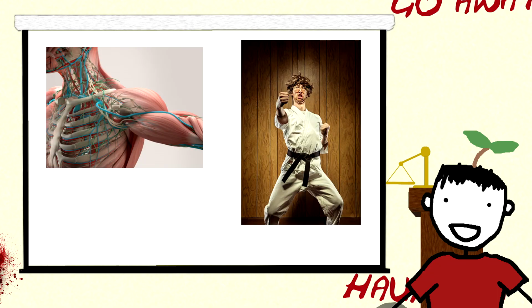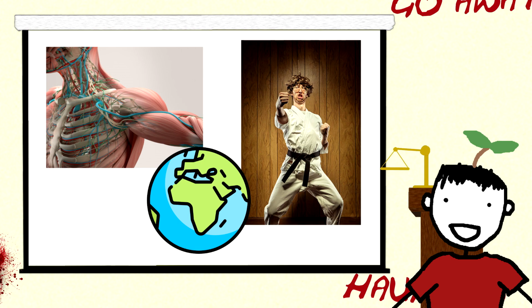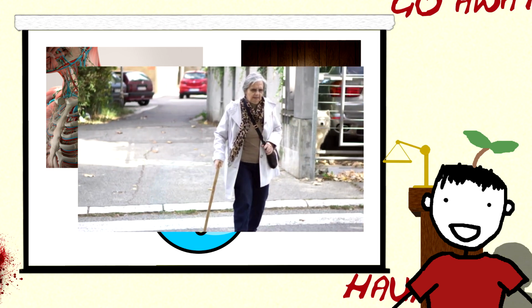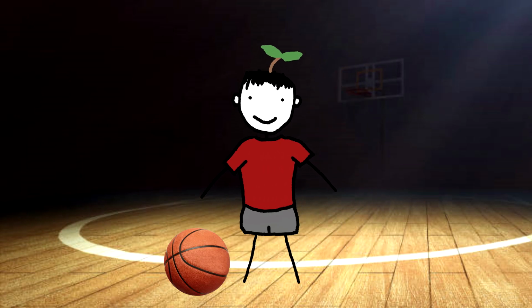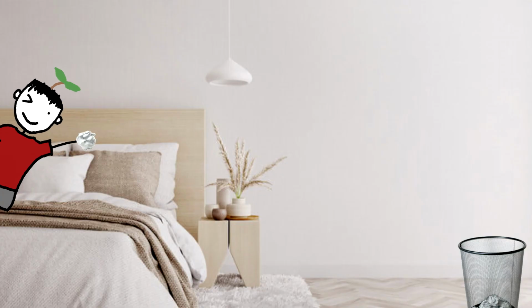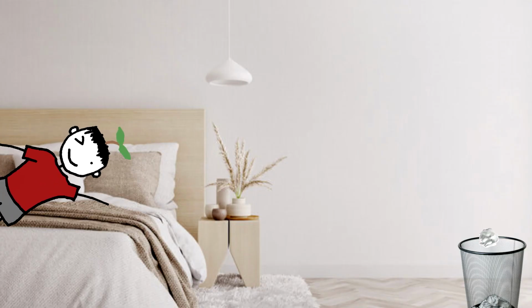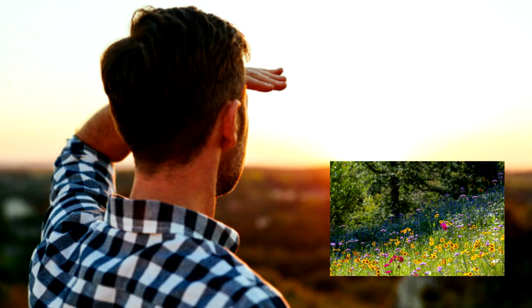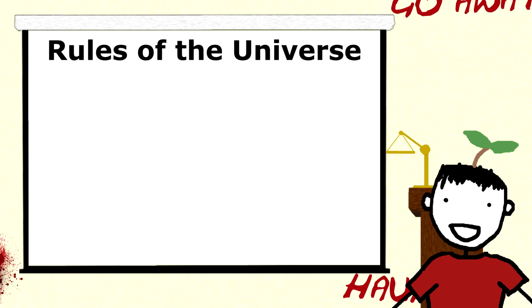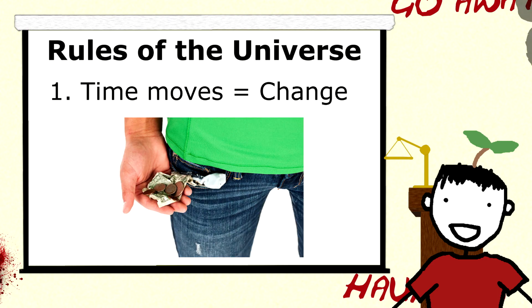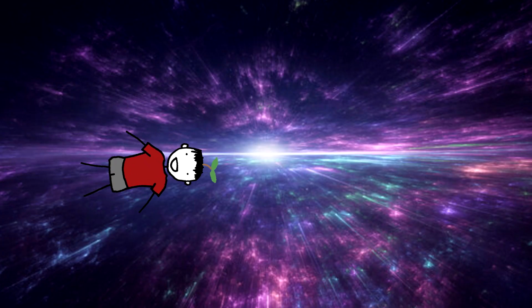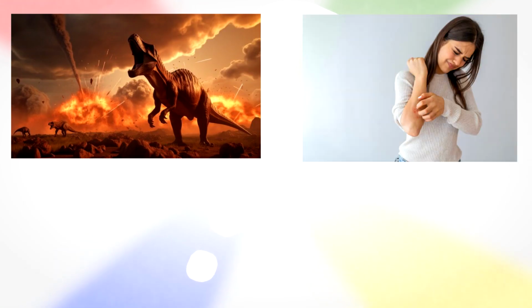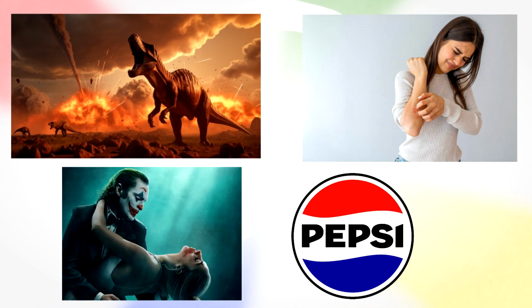The knowledge and skills we've gained are only useful when we generalize them, which means applying them in unfamiliar situations, like using your basketball skills to throw away trash from your bed. But too much generalization means overlooking variations and changes. Probably the only existing universal rule is that change is inevitable. We can see change everywhere, from the earth, our bodies, society, and the Pepsi logo.